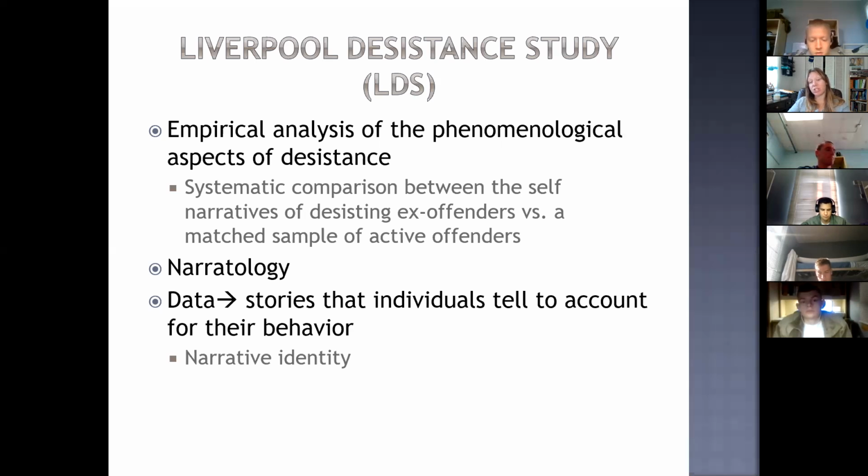So, narrative theorists generally argue that identity is a lifelong project that individuals continuously restructure in light of new experiences and new information. So, it's very similar to belief updating. So, as we experience things, the way that we view the world changes.